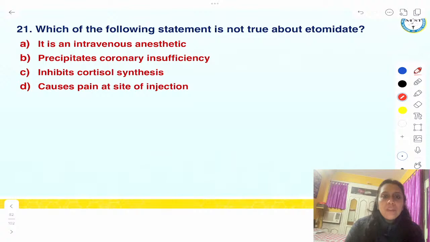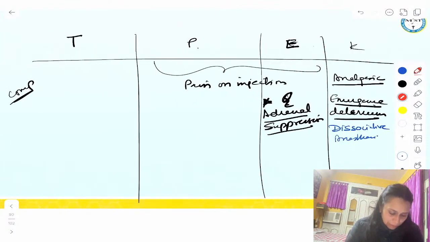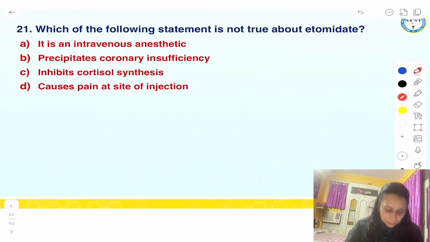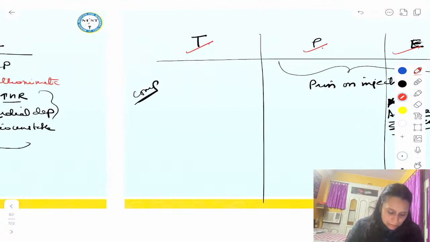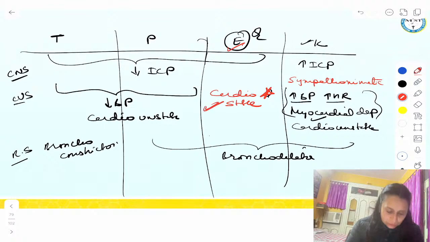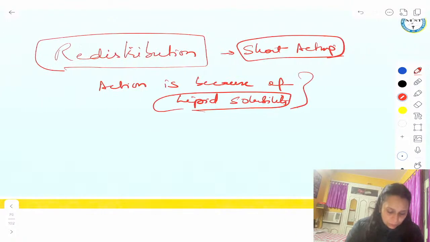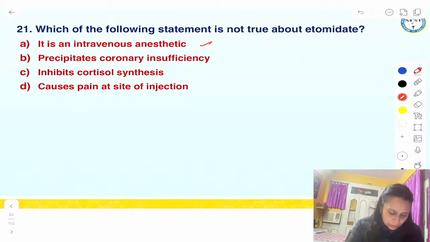Next question, 21. Which of the following statements is not true about etomidate? We have already discussed, we just have to see the answers. It is an intravenous anesthetic agent? Yes. We have written thiopentone, etomidate and ketamine. They are IV anesthetic agents. It precipitates coronary insufficiency. Guys, etomidate is cardiostable, so it will not cause any problem on the heart. So this is wrong. It inhibits cortisol synthesis? Yes. Can cause pain at injection? Yes.